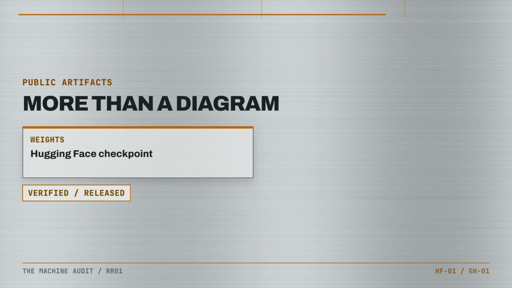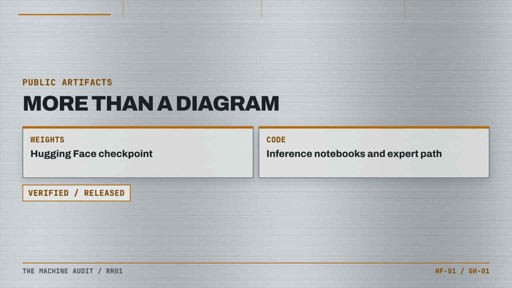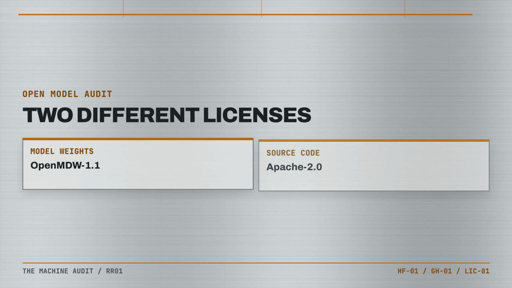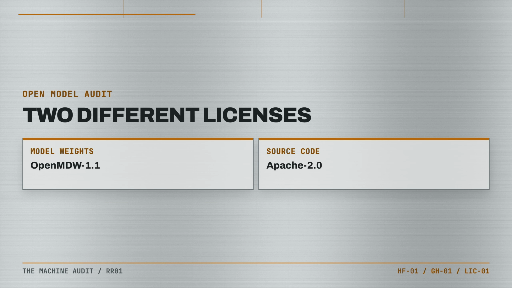And this is not merely a diagram. NVIDIA published the model weights, inference code, notebooks, and example workflows. The repository says the public inference path runs the trained reasoner and action expert. That part is meaningful. The word open is also more substantial than it often is in AI announcements.